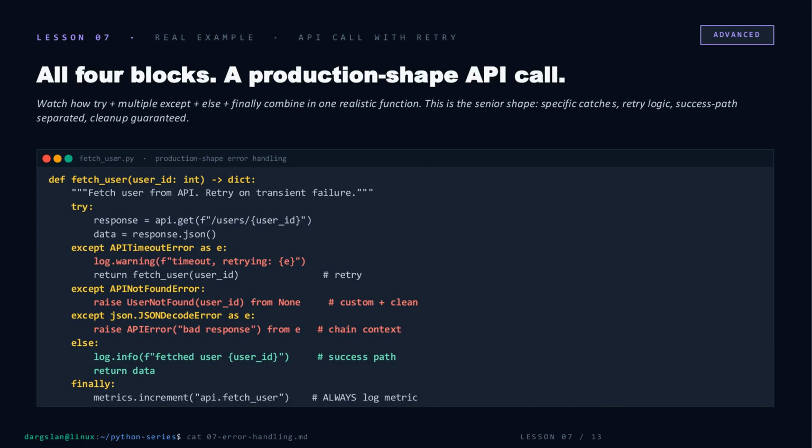So let's see all 4 blocks working together in something you'd actually ship. 1. Try wrapping the risky API call. 3 specific excepts: a timeout that retries, a not found that gets translated into a clean domain exception, and a decode error that chains context for debugging. Else holds the success path, so logging only fires when the call actually worked, and finally guarantees the metric increments, success or failure. That's the senior shape. Specific catches, intentional re-raises, success isolated, cleanup guaranteed.